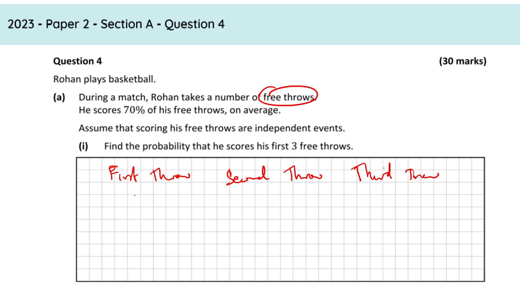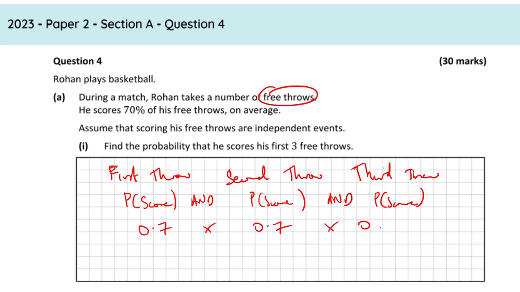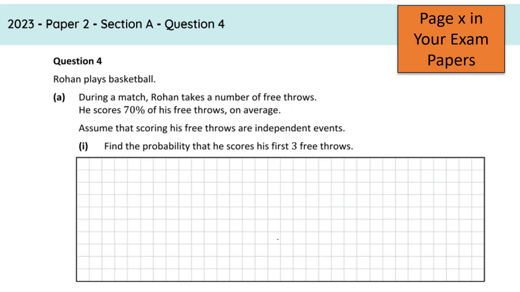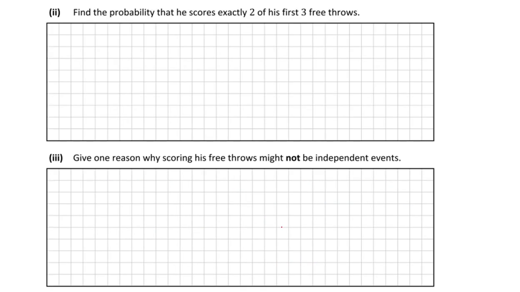So, that's going to be probability of score, probability of score, and probability of score again. And so we get 0.7 by 0.7 by 0.7. What's the answer? 0.343.